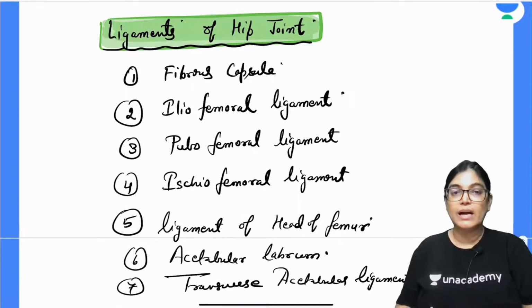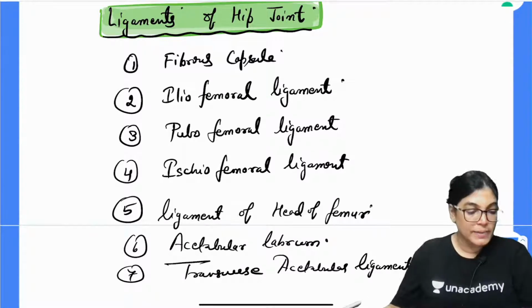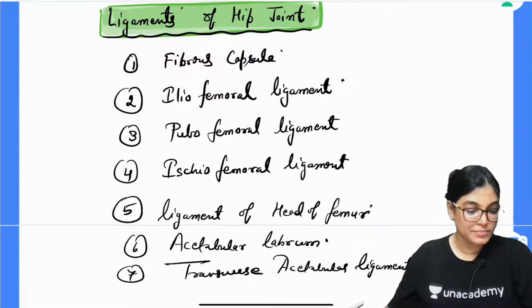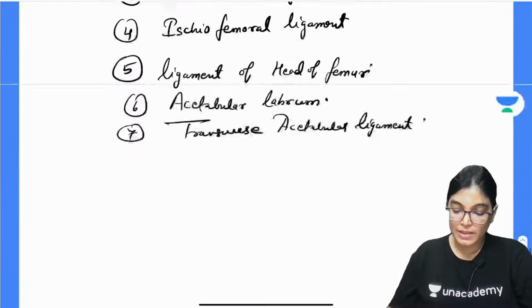Okay, so these are the ligaments in relation to the hip joint, and I would like to explain each one of them in brief. So, let us proceed with each one.